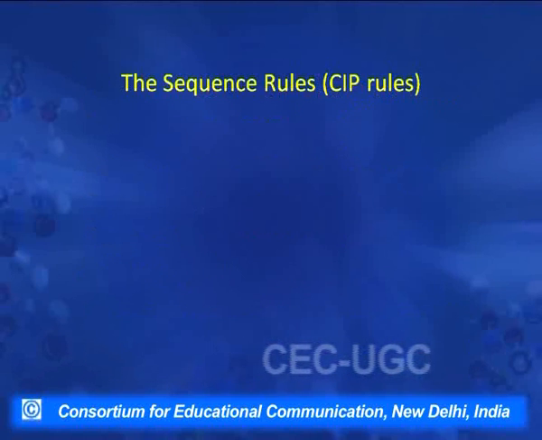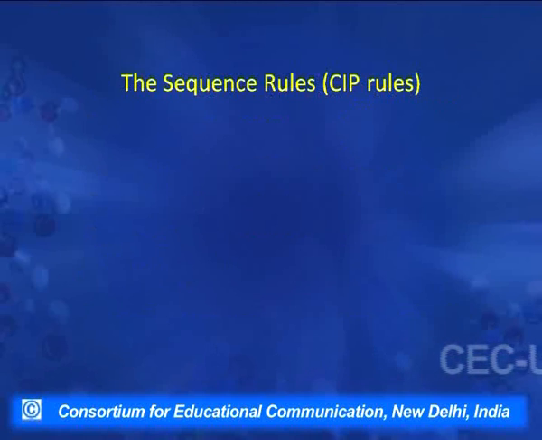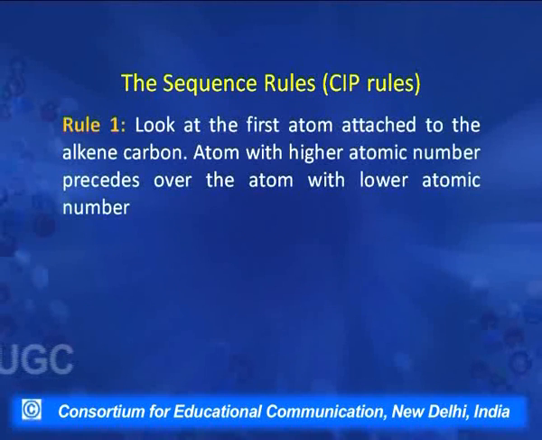So, let us see the sequence rules and apply them on different molecules for practice. Rule 1 says to look at the first atom attached to the alkene carbon, that is, the doubly bonded carbon atoms. The atom with the higher atomic number precedes the atom with the lower atomic number, meaning the atom with higher atomic number is given a higher priority. Higher priority can also be numbered, sometimes called first priority and second priority, but generally the terms used are higher priority and lower priority.